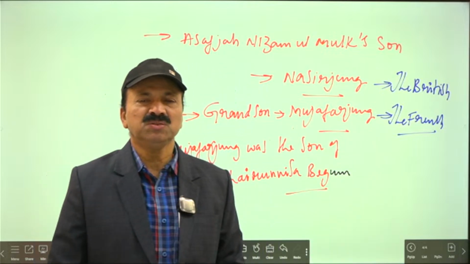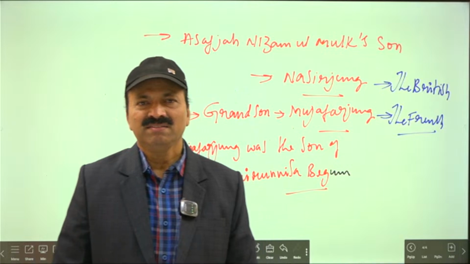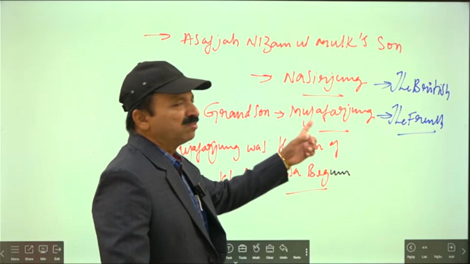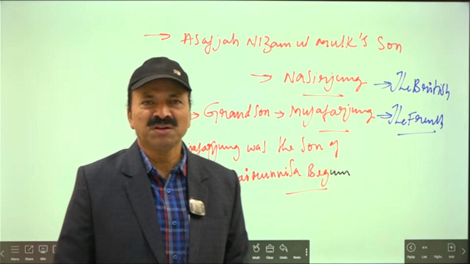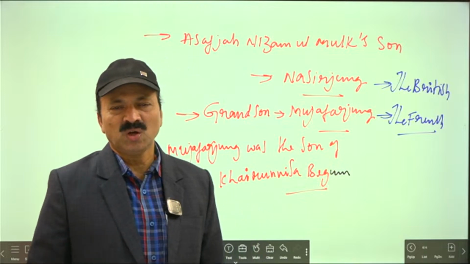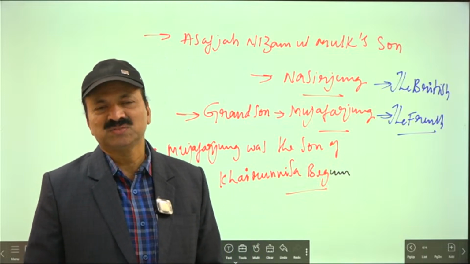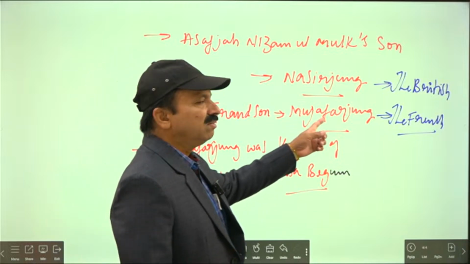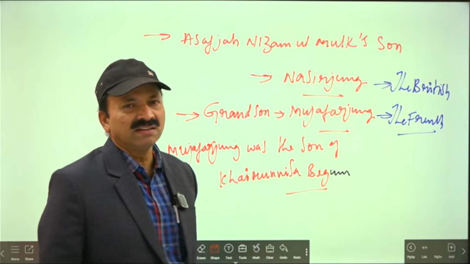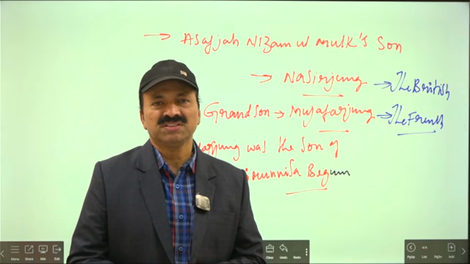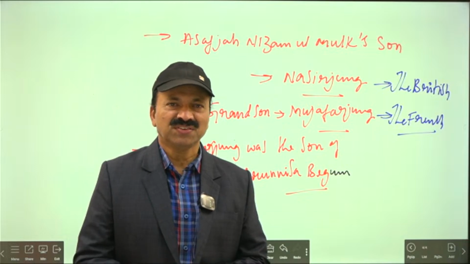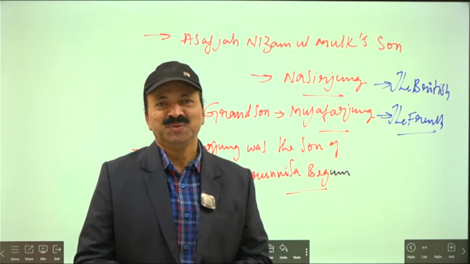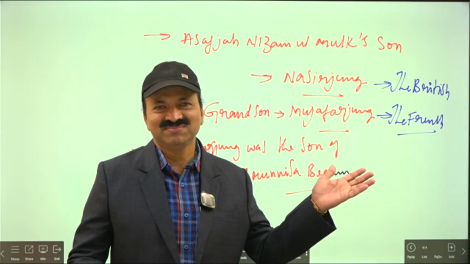The French wanted to dominate the Hyderabad region. That's why every day they motivated Muzaffar Jang: Mr. Muzaffar Jang, you are well educated, you have good knowledge and administrative qualities, so why unnecessarily give a chance to Nasir Jang? Then Muzaffar Jang asked the French, and the French guided him that he could end the life of Nasir Jang.